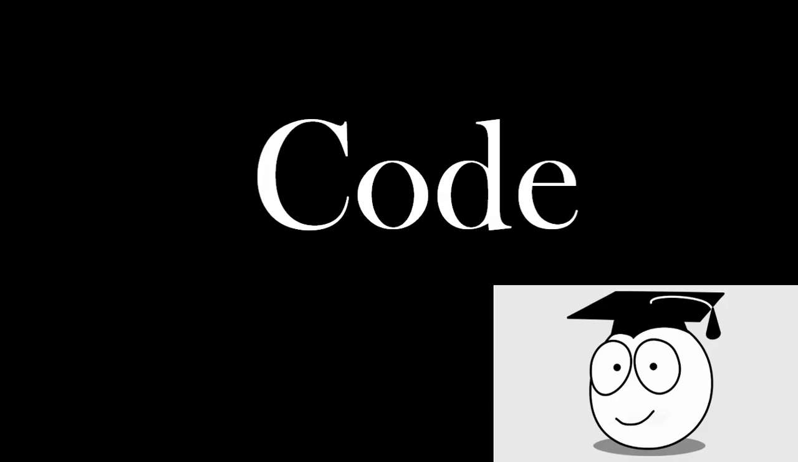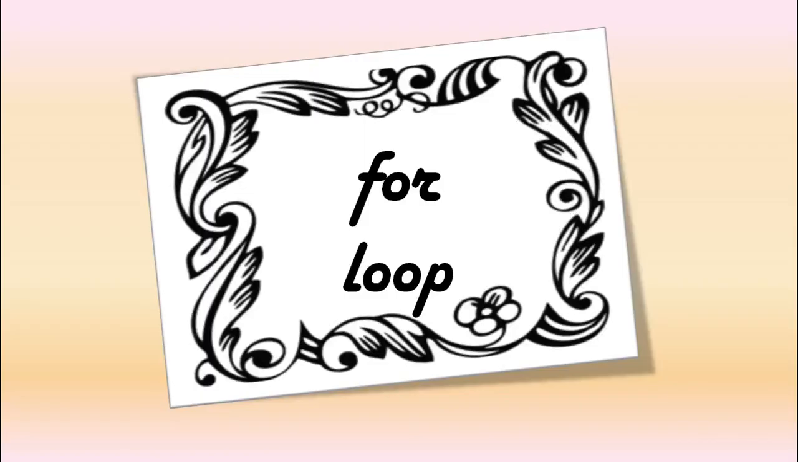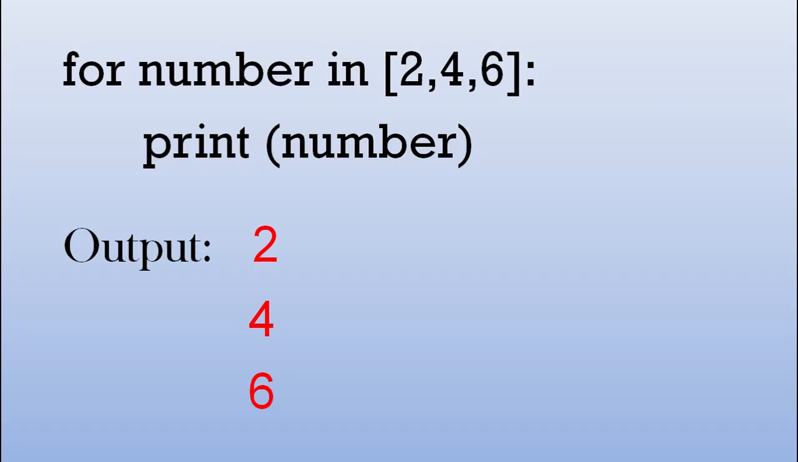Let's have a look at the for loop and the while loop in code. The for loop. Here's an example you may have seen in the previous video. We have for loop, goes through 3 numbers and it prints a number, 2, then 4, then 6. So let's have a look at that in detail.